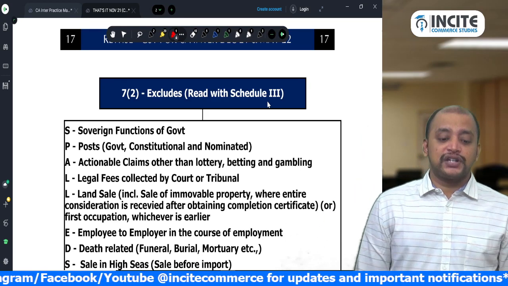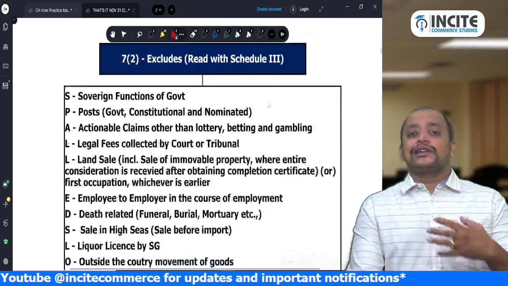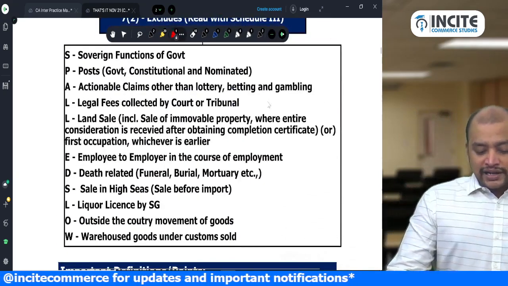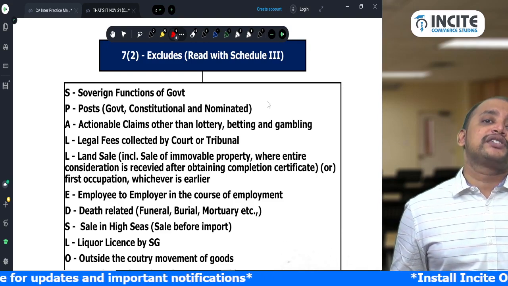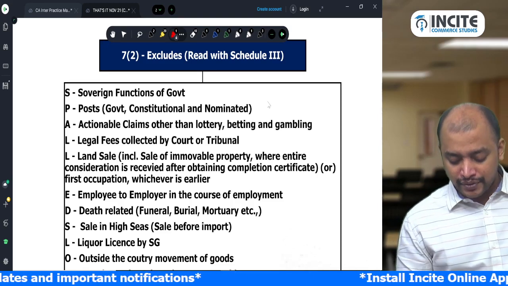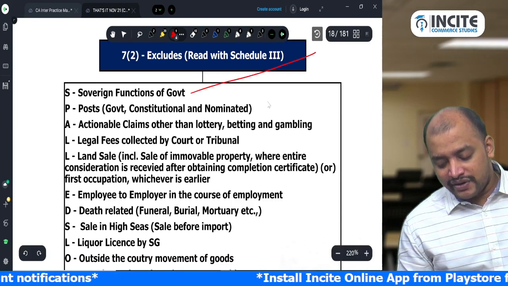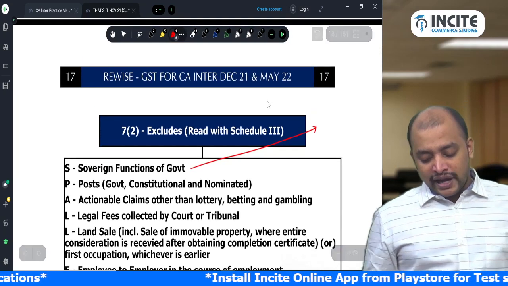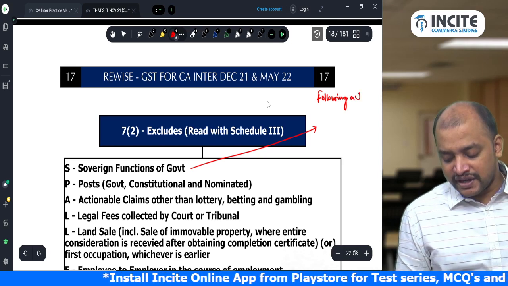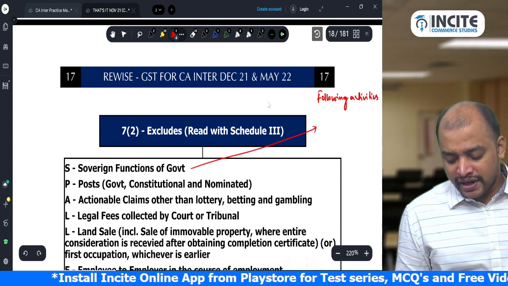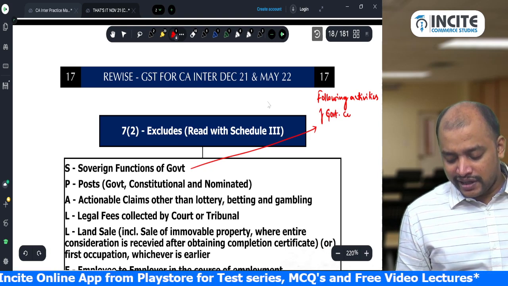That is government function. What are the activities of government? All activities of government other than 4 are excluded from supply. What are the activities of government excluded from supply? All activities other than 4. The following 4 activities of government are covered under supply.